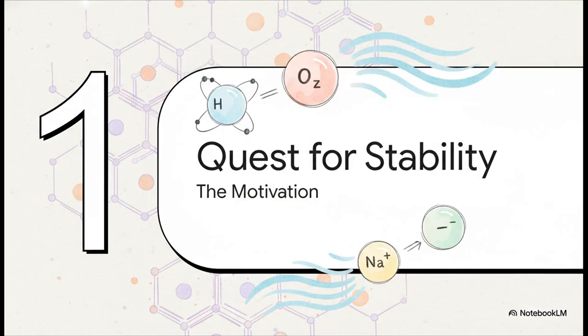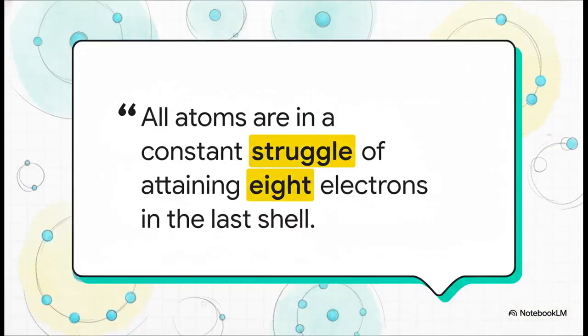To really get these rules, we first have to understand the why. Why do atoms even bother combining in the first place? And the answer is actually pretty simple. They are all on a quest for one thing: stability. You can almost think of atoms as being a little bit needy. They're in this constant struggle, as the quote says, to feel complete, to feel stable.